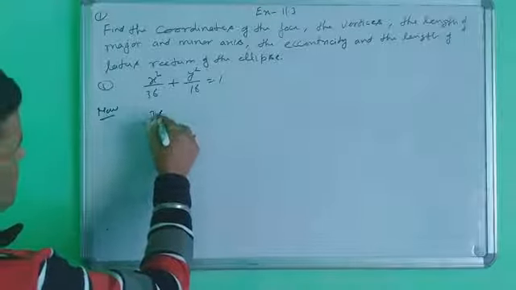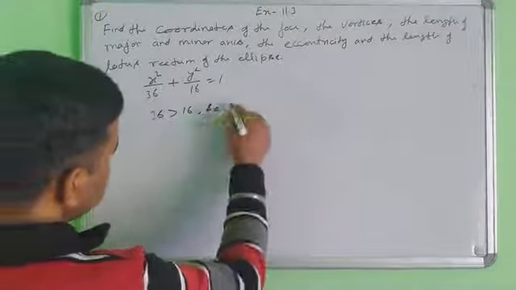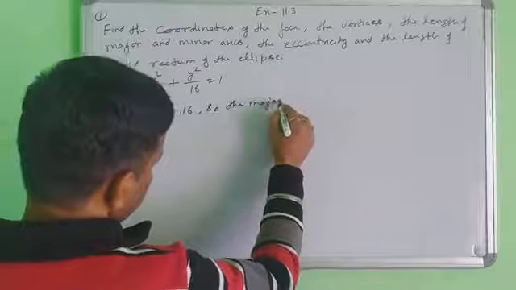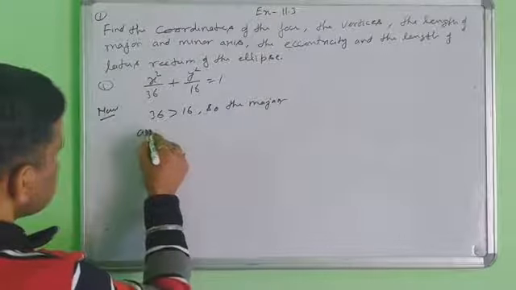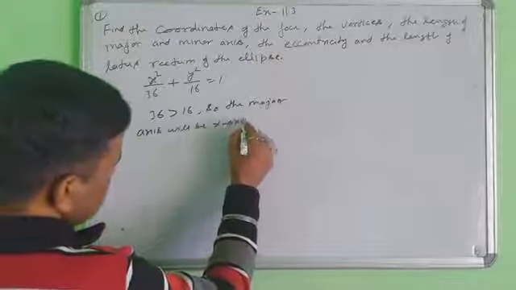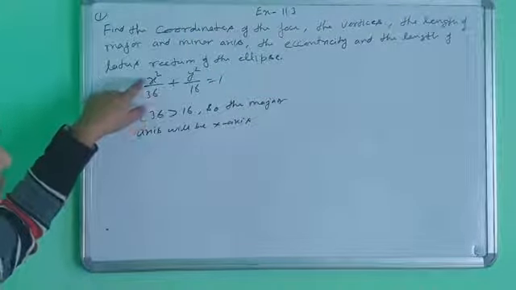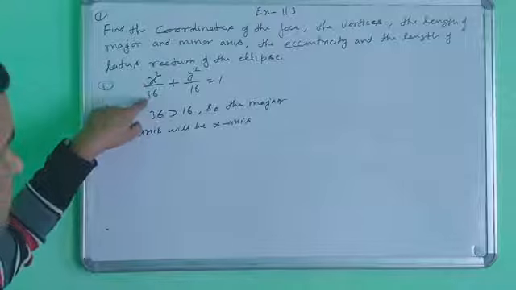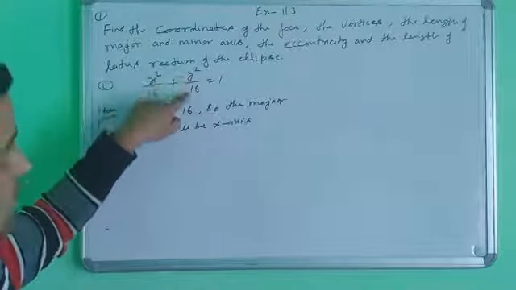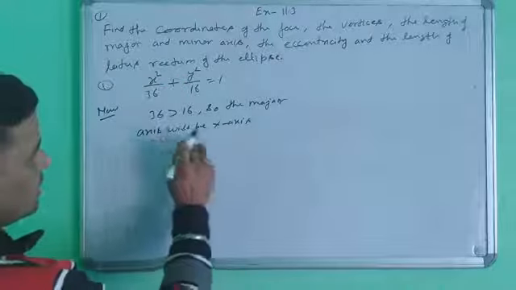The 36 is greater than the 16, so the major axis will be the x-axis, because the 36 belongs to the intercept of the x-axis, and 16 is the intercept of the y-axis. That means since 36 is greater, the major axis will be your x-axis.